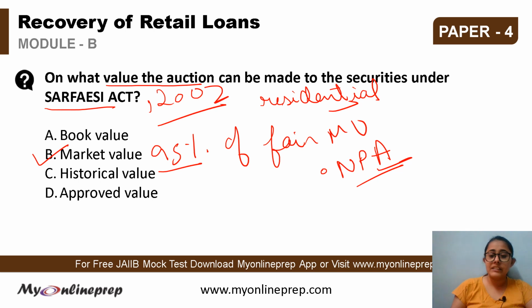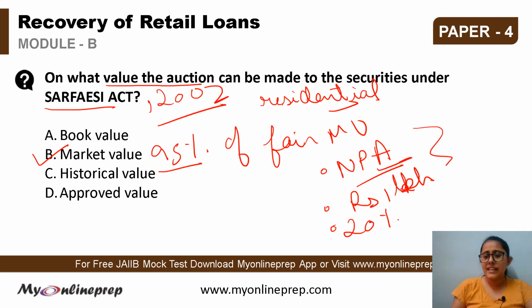Also the loan amount must be more than rupees 1 lakh, and the outstanding dues should be 20% and above of the principal and the interest and so on. So the Surface Act can be used only when all these conditions are fulfilled. Under the Surface Act, banks or financial institutions can take possession of residential or commercial properties for loan recovery, and they can put it on auction to recover the loans, which should be put to auction at the market value of the asset.